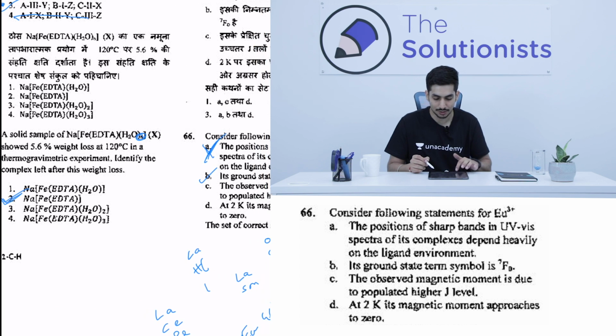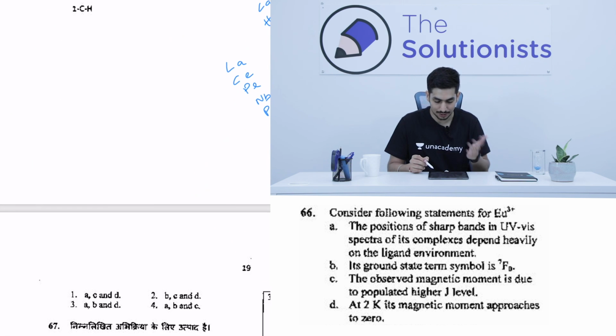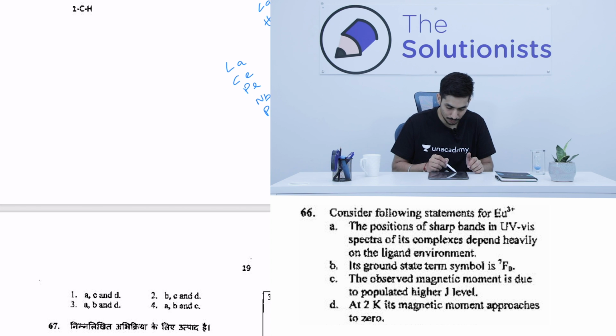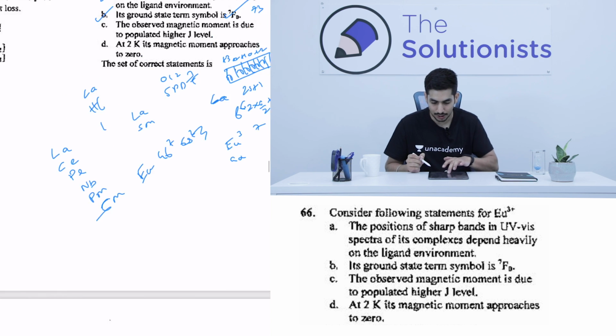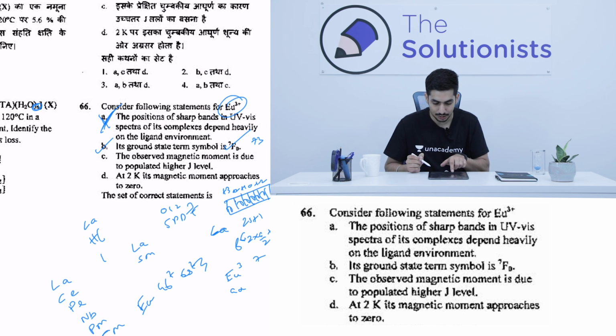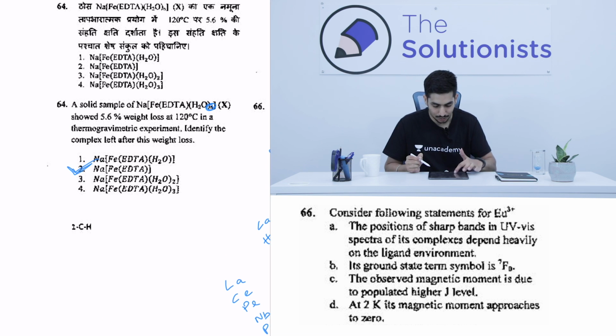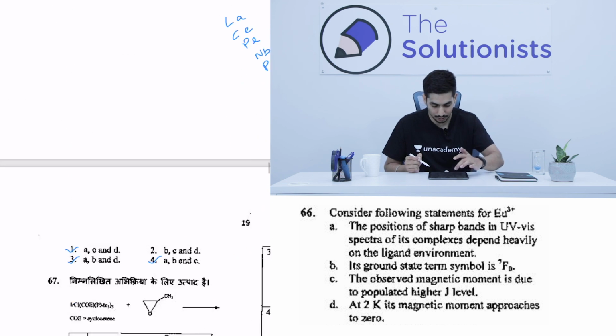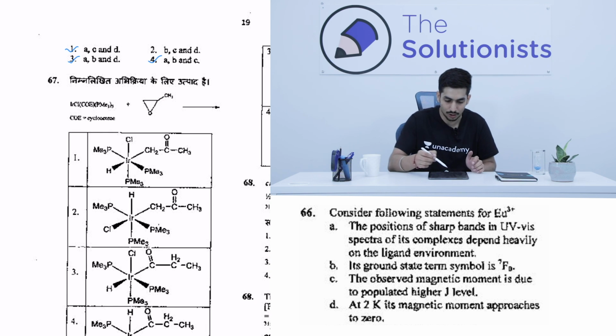Sometimes you just go with the options and see, is it making any sense? If you see over here, in option number 1, option number 3, and option number 4, A is given as the correct statement. Again, the question says consider the following statements, the set of correct statements, and we already know as a fact that option A is incorrect. So in options 1, 3 and 4, A is there, so definitely they cannot be the right answer. So the only possible option is option number 2.